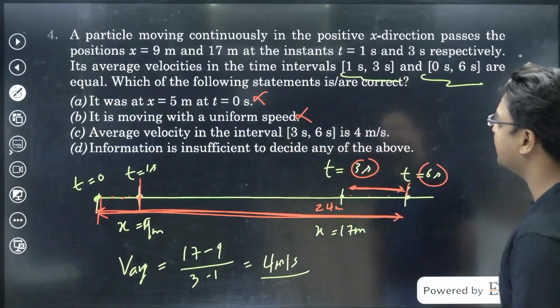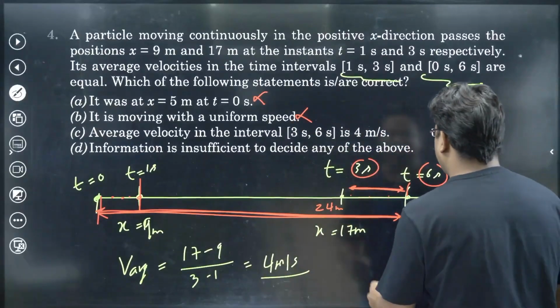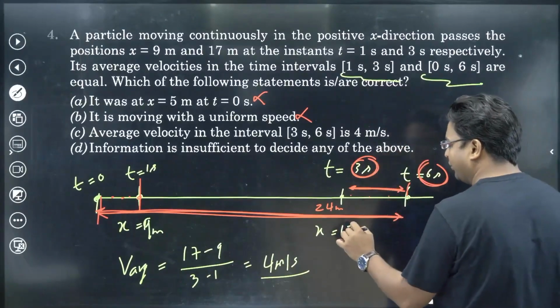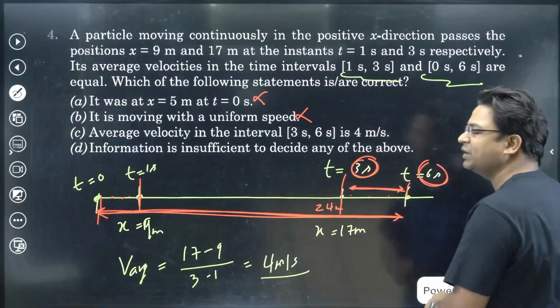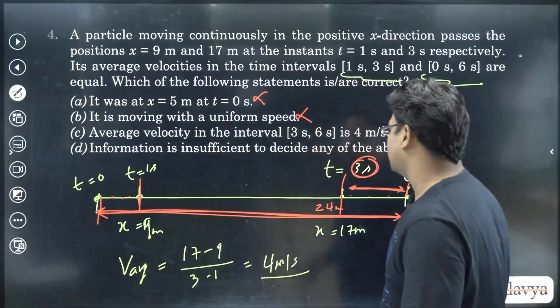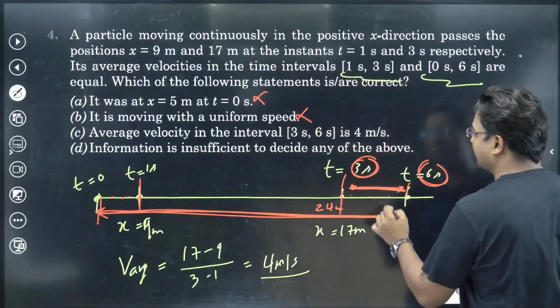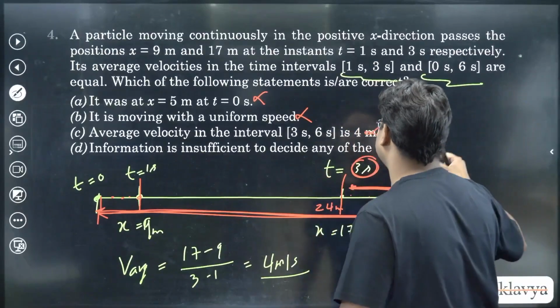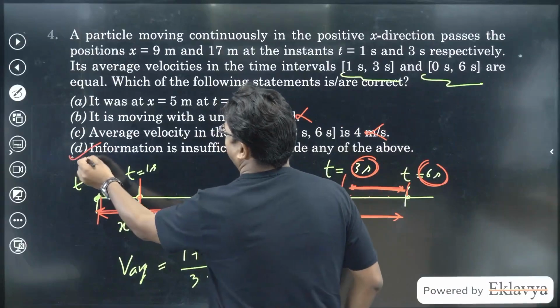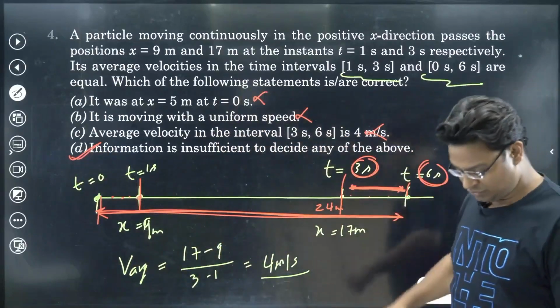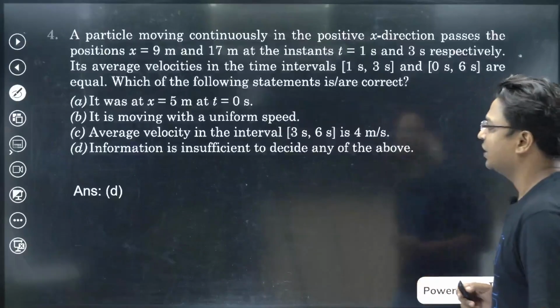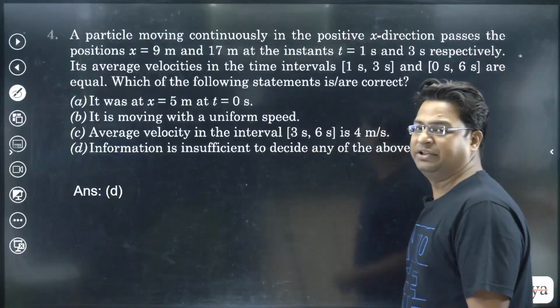Okay, average velocity in the interval 3 to 6. Again, I can't comment on the average velocity between 3 to 6 because I know where the particle was at 3 seconds, but I don't know where it was after 6 seconds. So I cannot calculate this displacement and therefore I cannot comment on the average velocity. So information is insufficient to decide any of the above. So that part is true. Yes, we cannot draw any of the above conclusions, and therefore option D would be the correct one. All right, so the correct answer here would be option D.